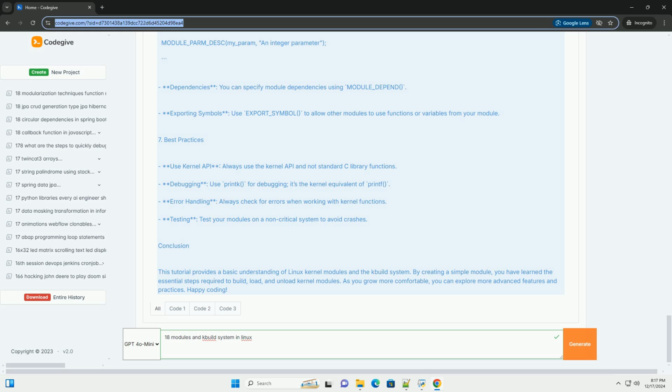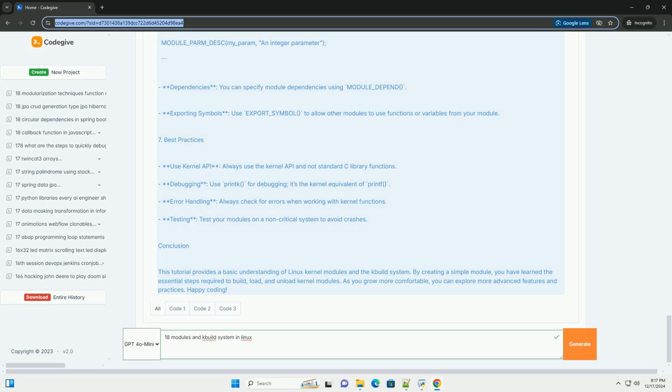6. Advanced features of kernel modules. Parameters. You can pass parameters to kernel modules by defining module parameters. Example, C: static int my_param = 0; module_param(my_param, int, S_IRUGO); MODULE_PARM_DESC(my_param, "An integer parameter"). Dependencies. You can specify module dependencies using MODULE_DEPEND. Exporting symbols. Use EXPORT_SYMBOL to allow other modules to use functions or variables from your module.